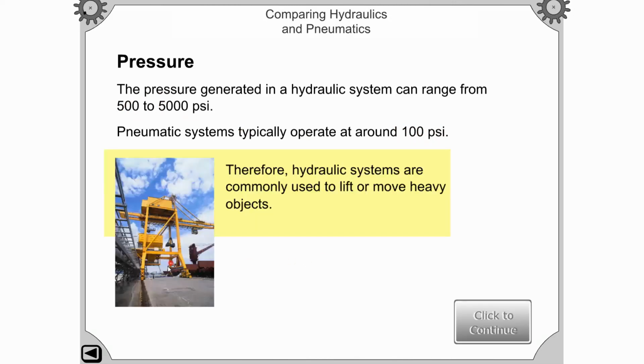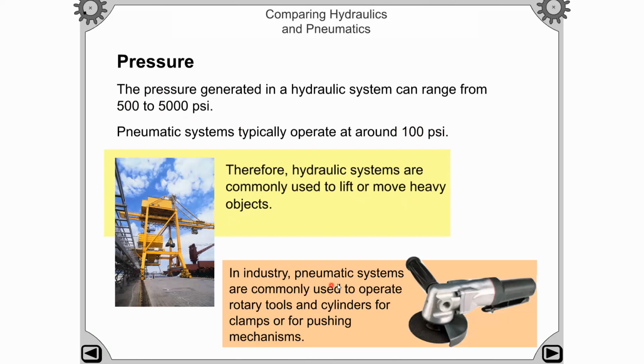If you see this diagram guys, hydraulic systems are commonly used to lift or move heavy objects. This shows the hydraulic system, which is used to lift the heavy object, right? And the pneumatic systems are commonly used to operate rotary tools and cylinders for clamping or pushing mechanisms. So this is your pneumatic tool which is used for clamping or pushing, because it requires less pressure, and the hydraulic system requires high pressure to lift heavy objects, right?